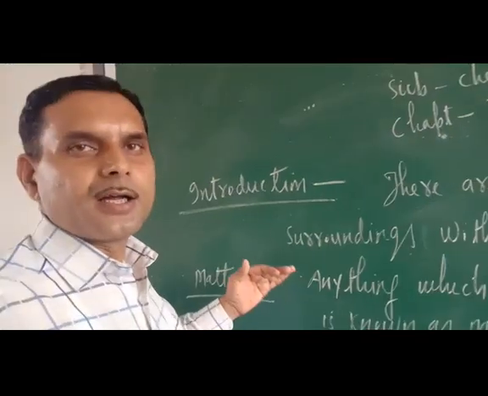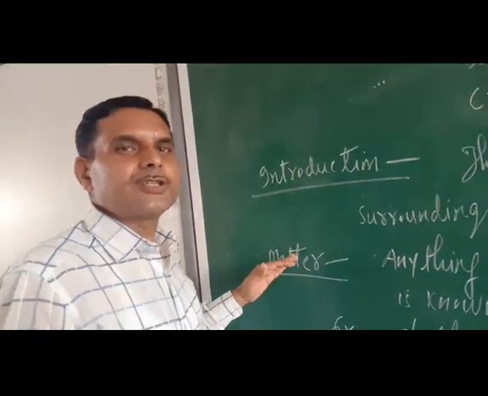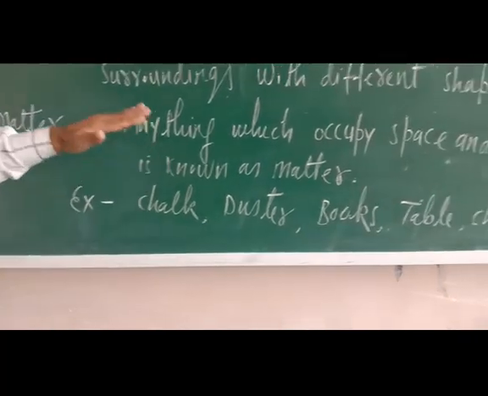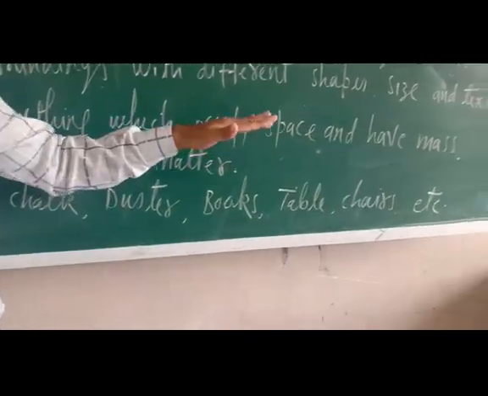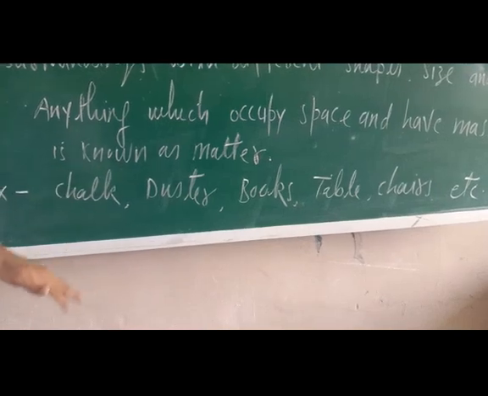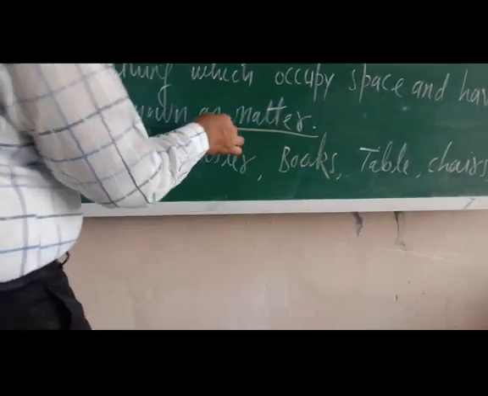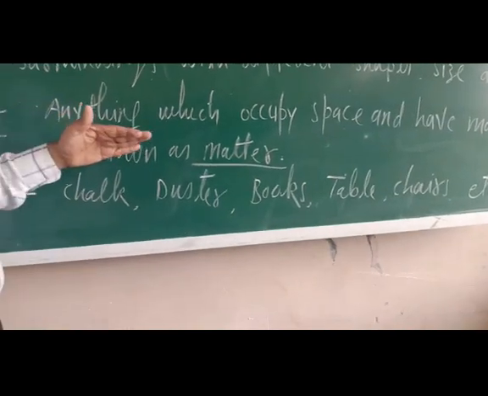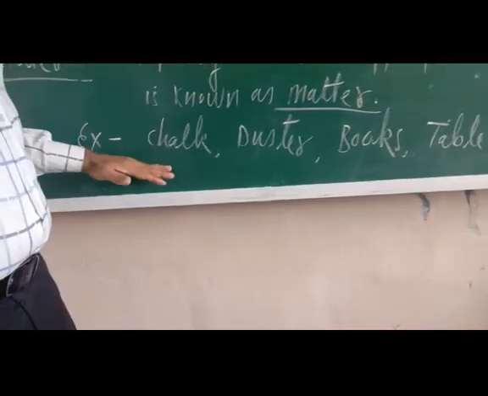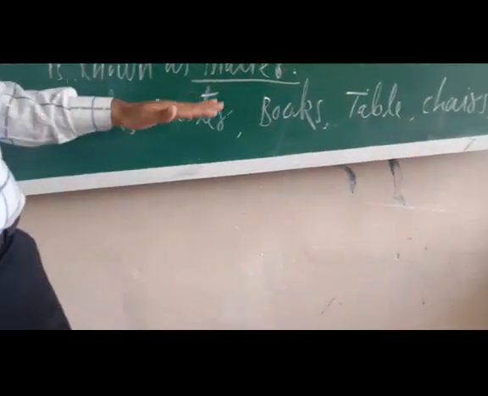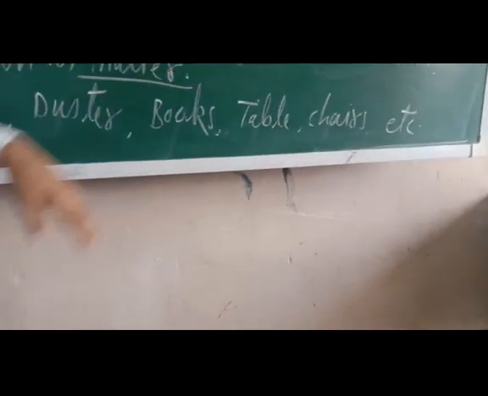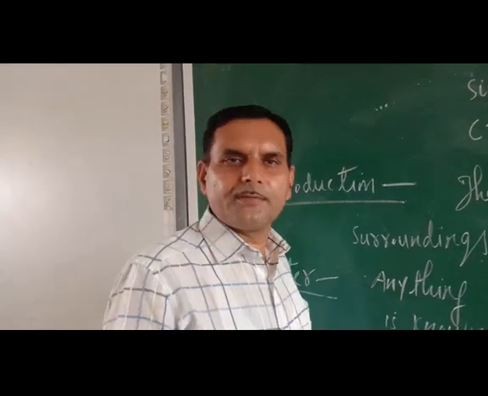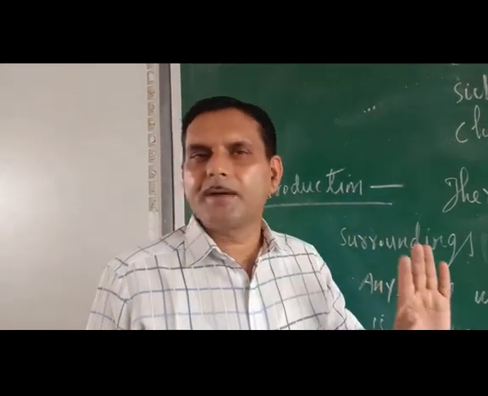So now I am going to tell you the definition of matter. Matter is nothing but anything which occupies space and has mass. Once again, anything which occupies space and has mass is known as matter. Examples: chalk, duster, books, table, chairs. So many things are there. Soap, sanitizer, alcohol, everything which occupies space and has mass is known